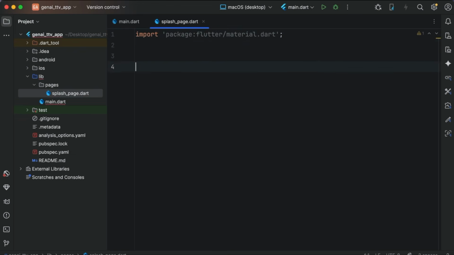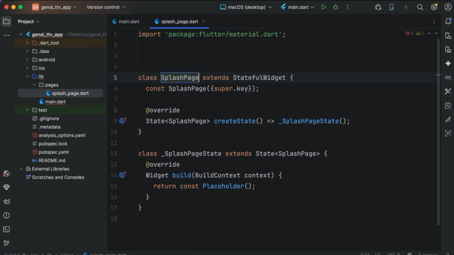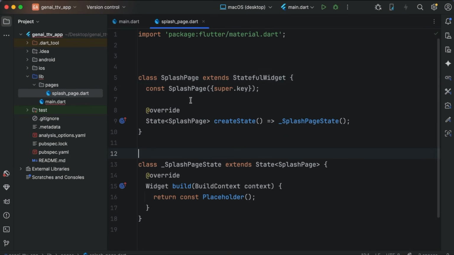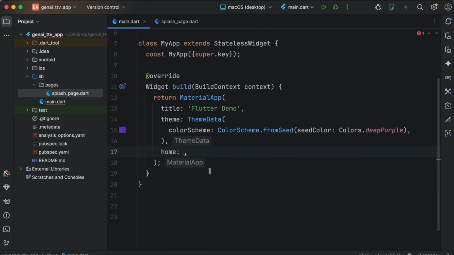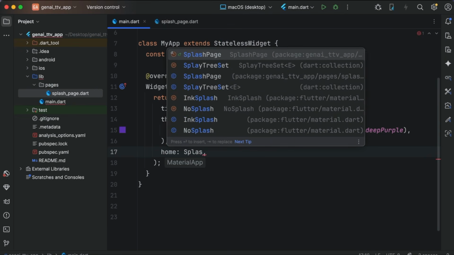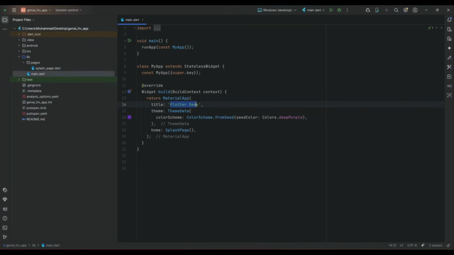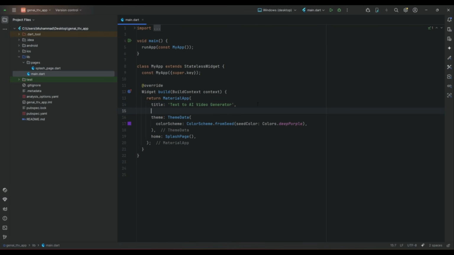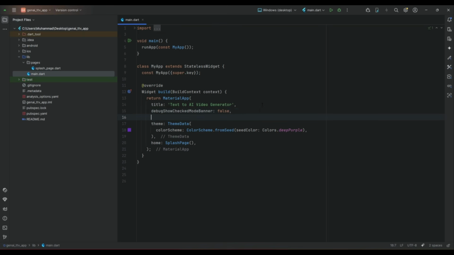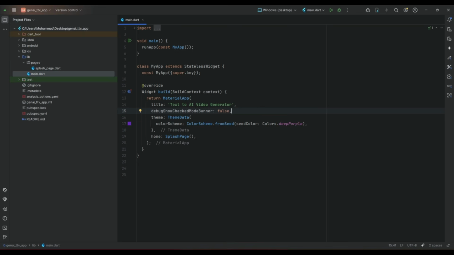Import the material.dart, create a stateful widget by the name SplashPage, and the initial page will be the SplashPage. So make sure to add the SplashPage. Now let's set the title. In the title I will say text to video AI video generator. Then we will remove the default debug banner from the app, and then we will apply the theme.